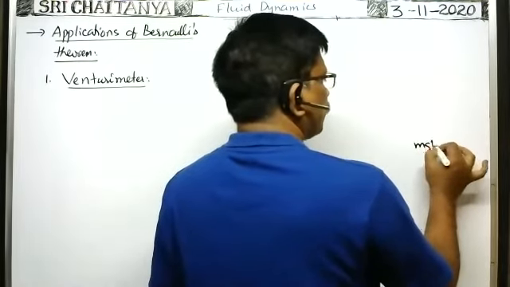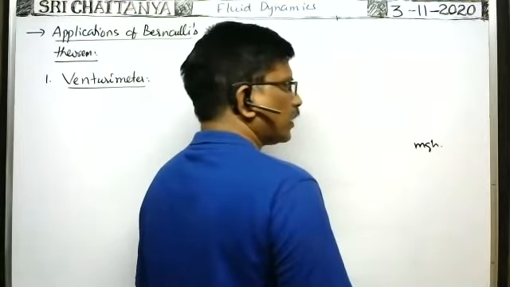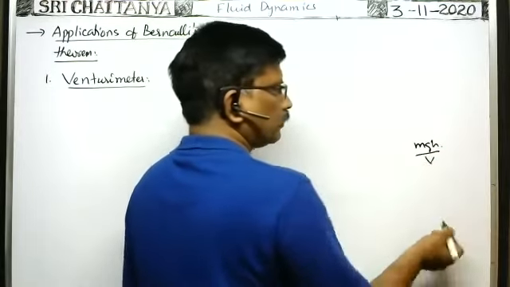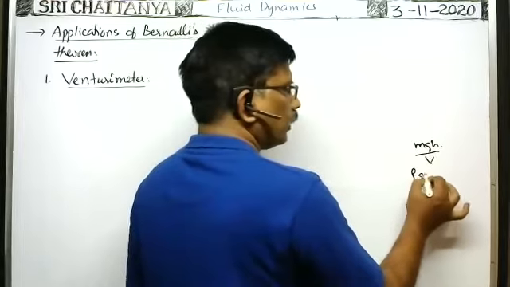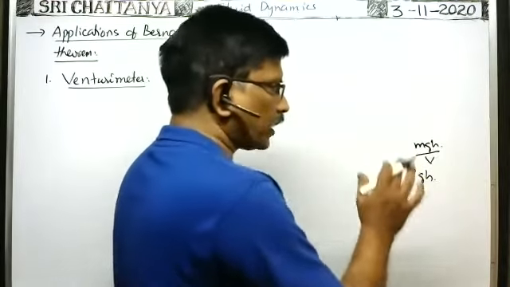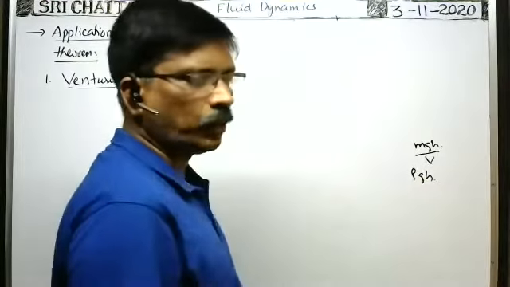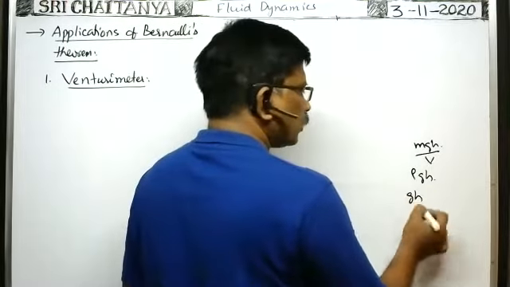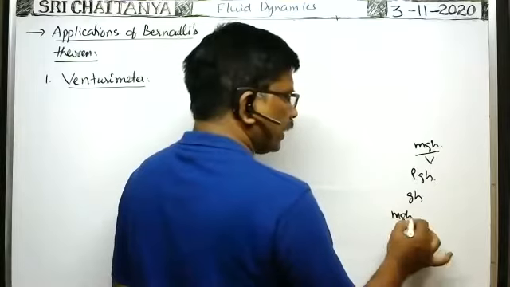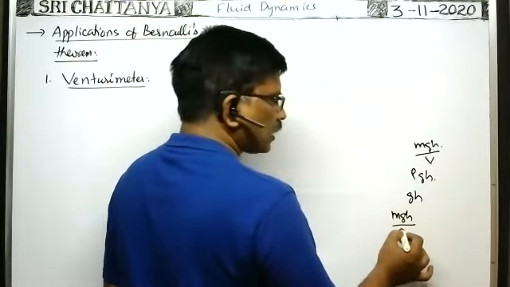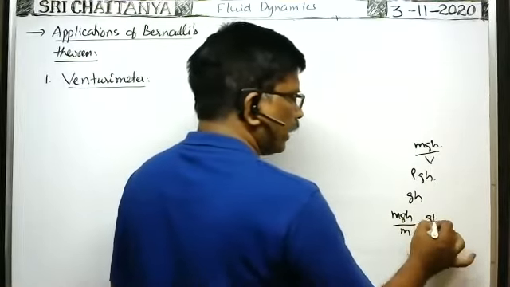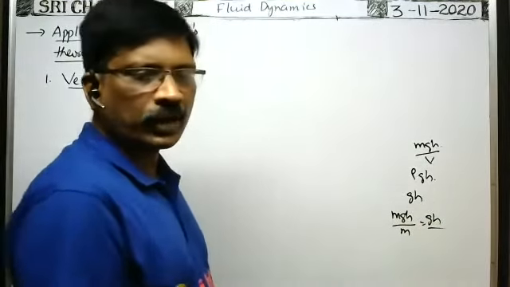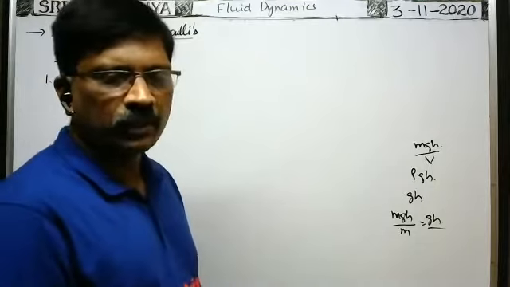Potential energy is mgh. Potential energy per unit volume means dividing by volume: m by V is rho, so it is rho g h. That is the potential energy per unit volume. Potential energy per unit mass means you divide by m, then it is equal to g h. That is the potential energy per unit mass.